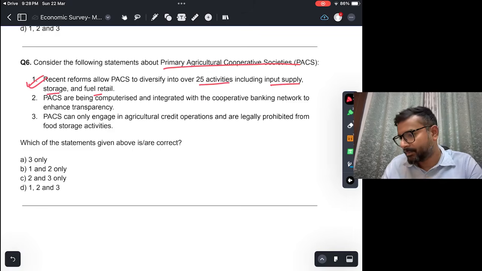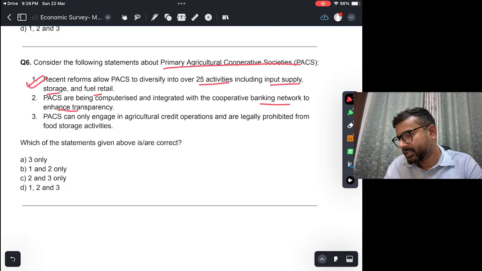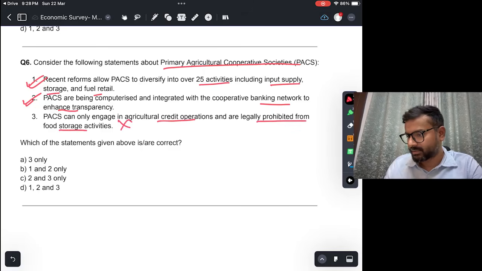PACs are being computerized and integrated with the cooperative banking network to enhance transparency. This is also true. This is also being done. And PACs can only engage in agriculture credit operations and are legally prohibited from food storage activity. In fact, 1 and 3 are contradictory, तो एक ही सही हो सकता है. Third is not correct. So the correct statement is B, 1 and 2.